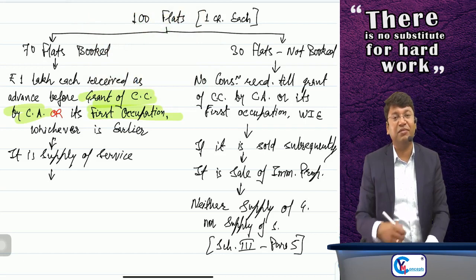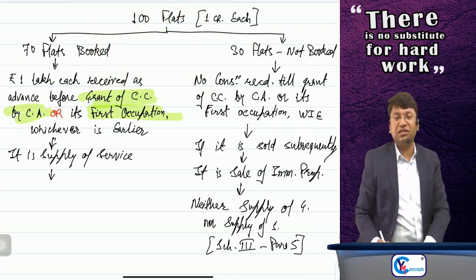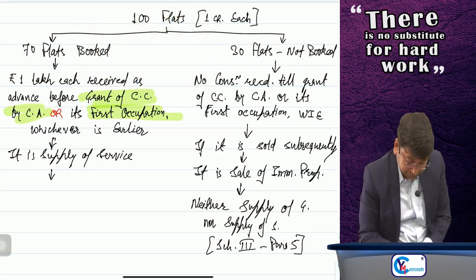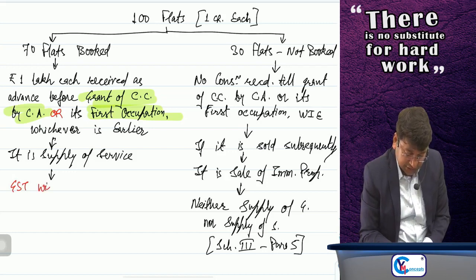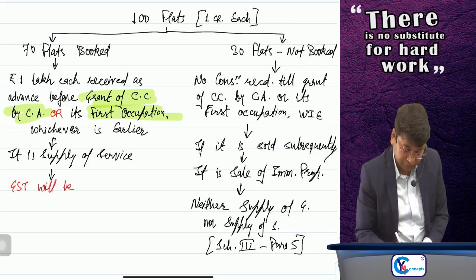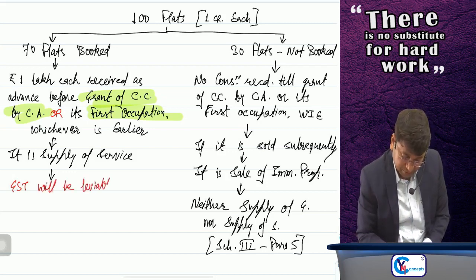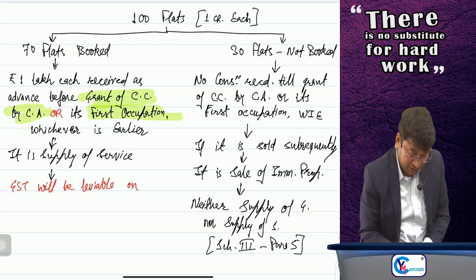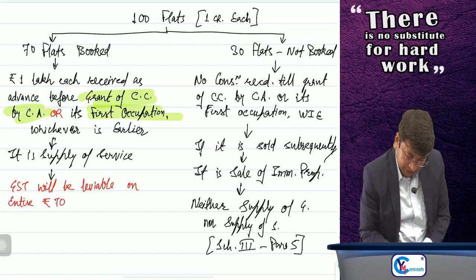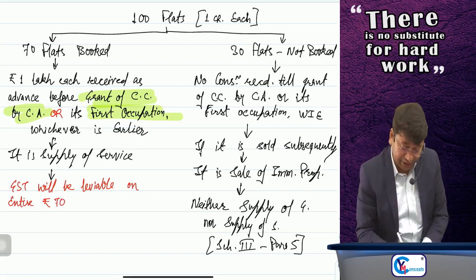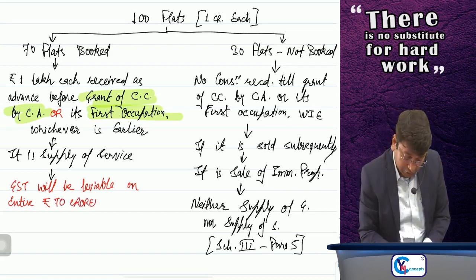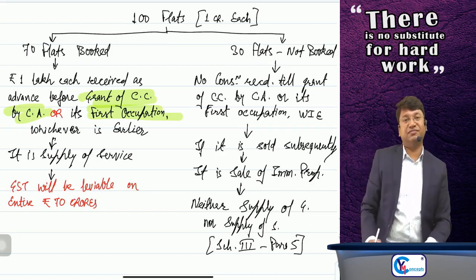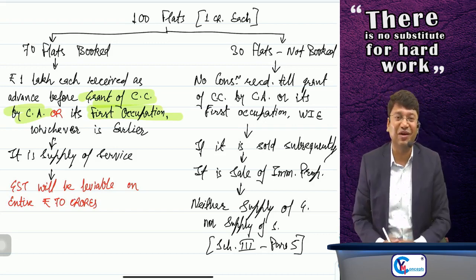So 70 flats I am constructing for others. So these are supply of services, and GST will be, very careful, leviable on entire rupees 70 crores. 70 lakhs I am not talking about.